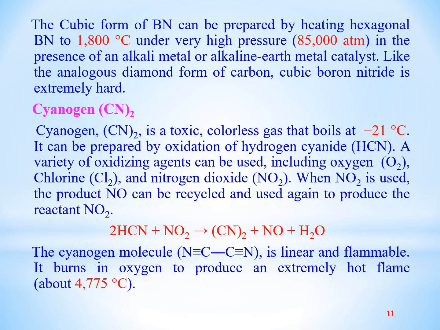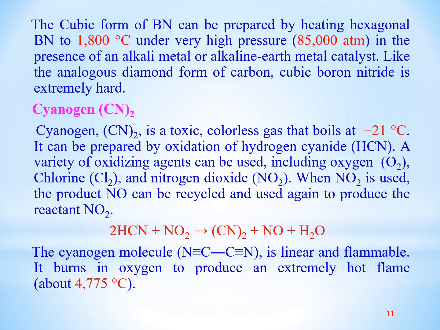When nitrogen peroxide is used, the product NO can be recycled and used again to produce the reactant NO2. We can use many oxidizing agents to convert HCN to cyanogen, like oxygen, chlorine, nitrogen dioxide.